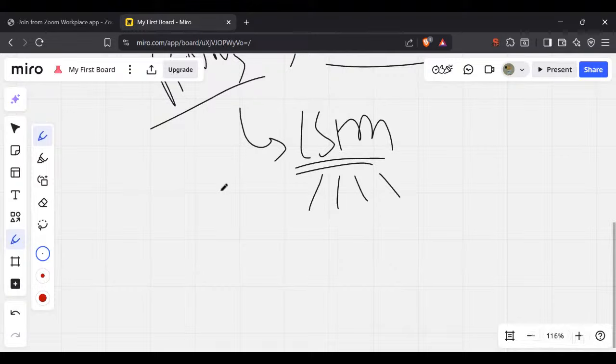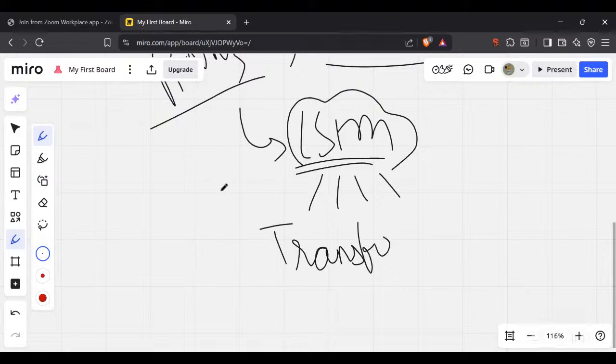Now, can anyone tell me what we did after LSTM? Exactly, Aman. After LSTM we started with the Transformer. That was our generative AI concept.